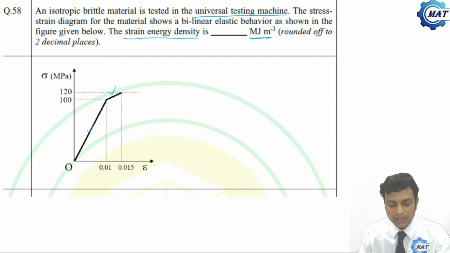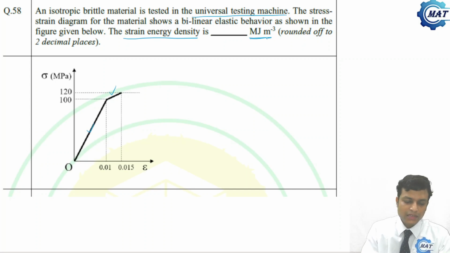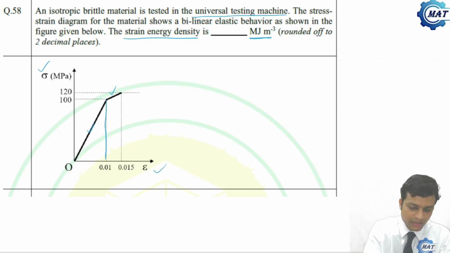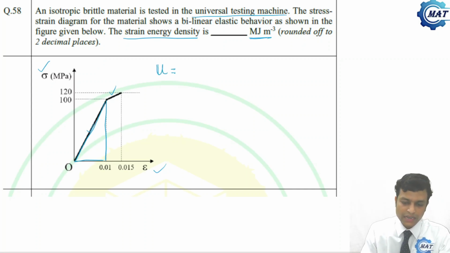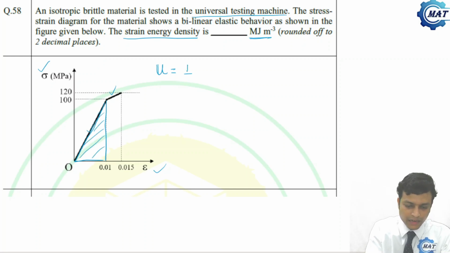We know that strain energy per unit volume is nothing but the area under the stress strain diagram. This is the stress strain diagram. What is the total area? This is the first area. This is the triangle, the triangular area. So let us find the strain energy per unit volume, that is small u. So first find this triangular area. What will be this triangular area? Half, height is 100, and strain is 0.01.